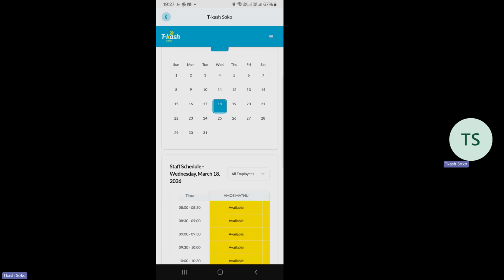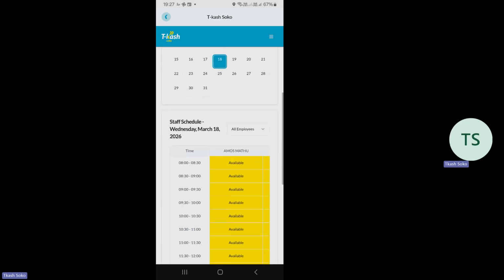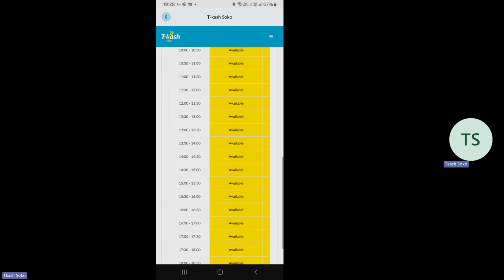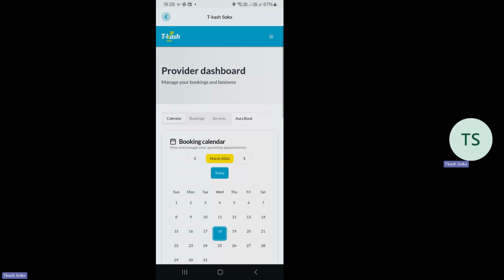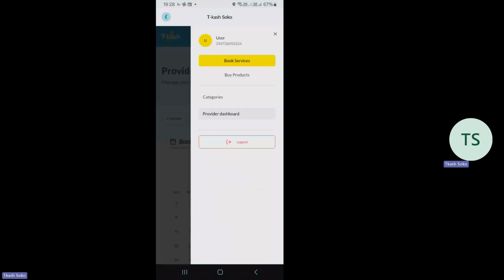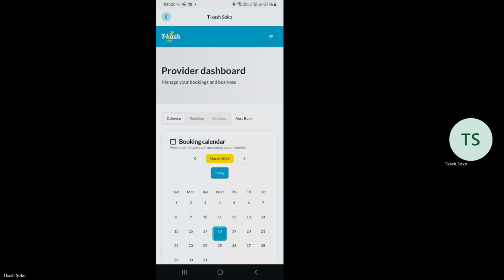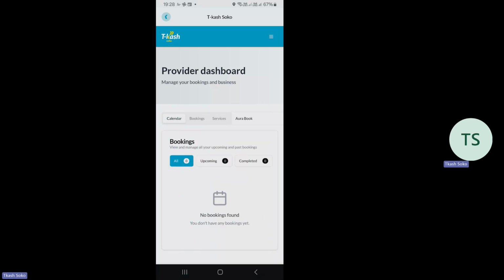You can see that the staff schedule for Wednesday, 18th March, all employees, they are available on these times. So all these times, the employees are available. So what I want us to see is how will I be able to see the people who booked. So I will move from the calendar to the bookings. If you look at the bookings, okay, it's telling me that there are zero. Bookings are zero, upcomings are zero, completed are zero, so no booking found.